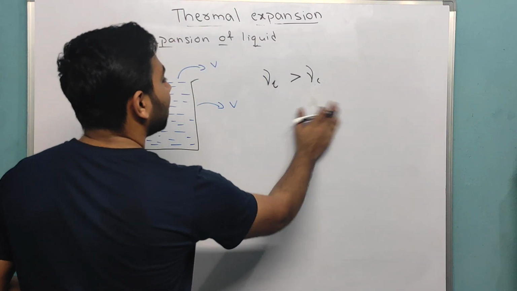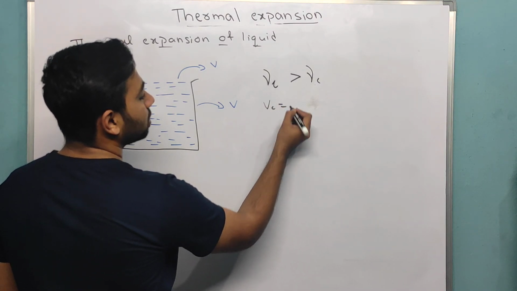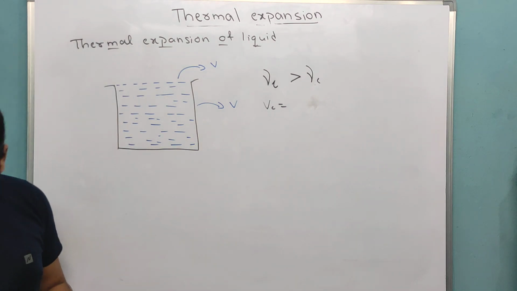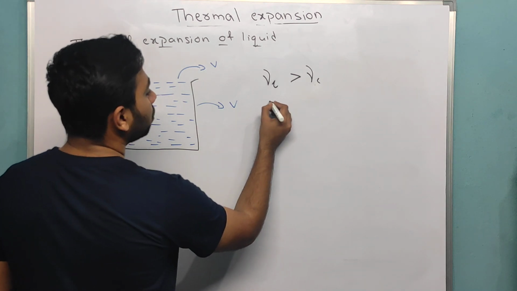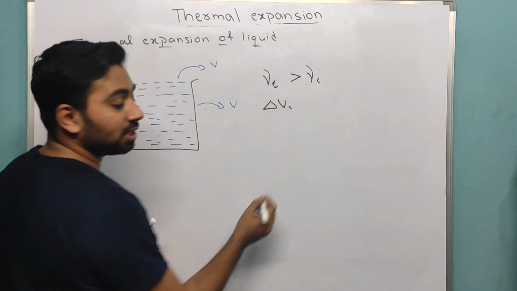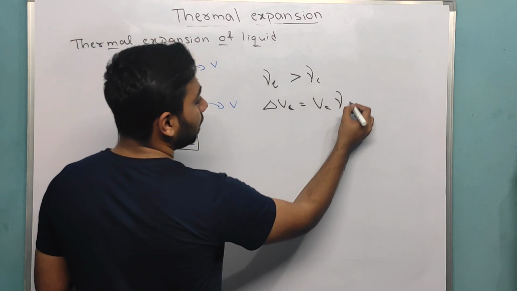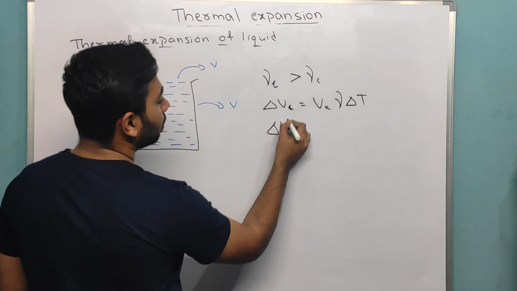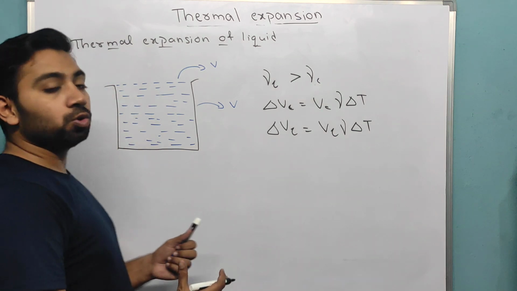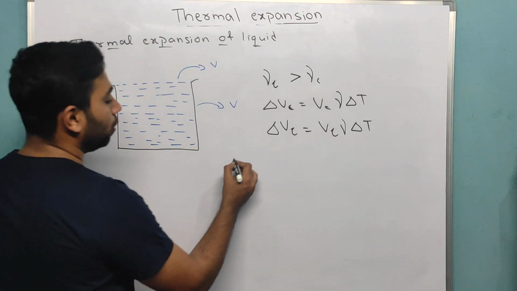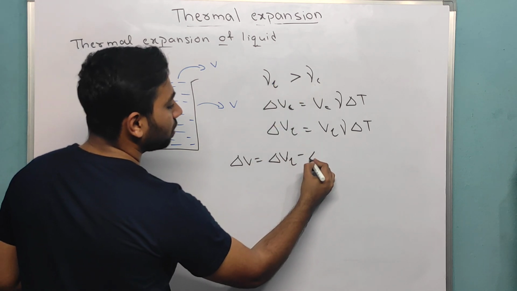Okay, now the volume change in the container. Again, I can write final value like this. Now, if I want the change in container volume, you know one thing: initial container volume into gamma into dou T, and for liquid also the same, initial value into gamma into dou T. Now, if I want the overall change in volume, then the change in volume is equal to, because gamma is more for liquid, we will write liquid first, then container.